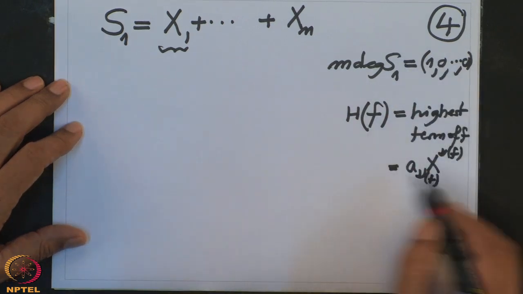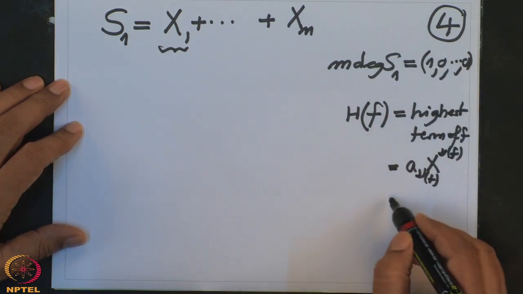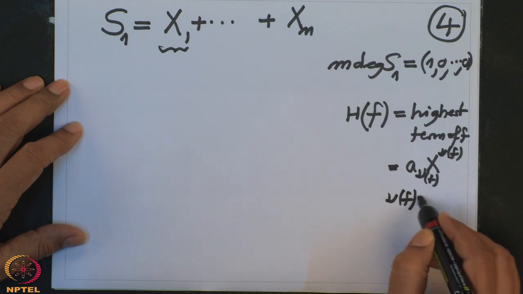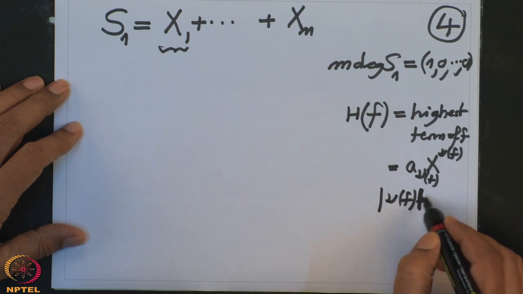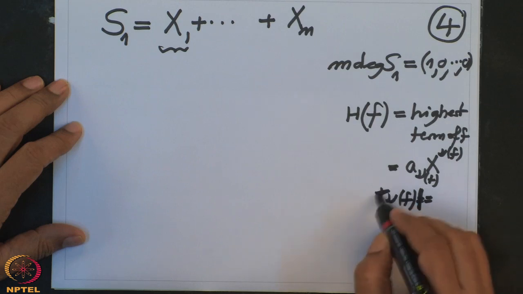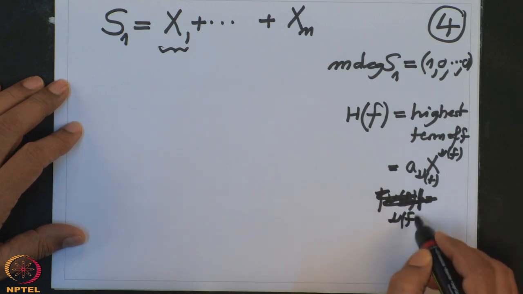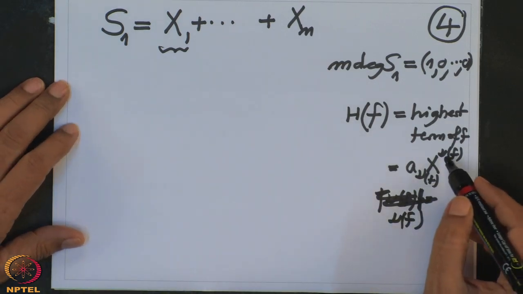This also I call the mdeg, where nu f gives the maximum degree. Nu f is the degree giving term of f.